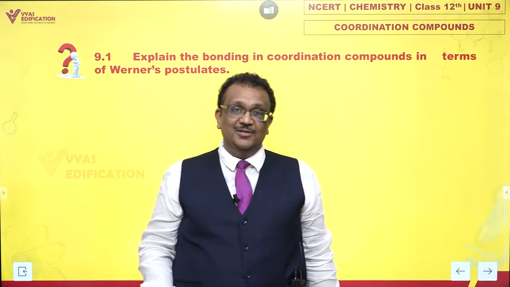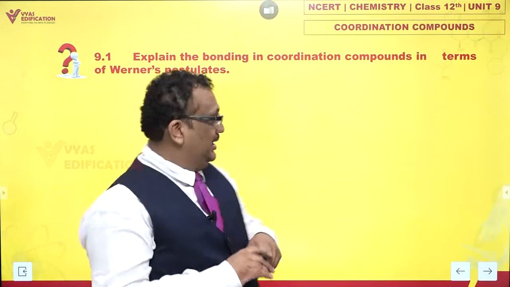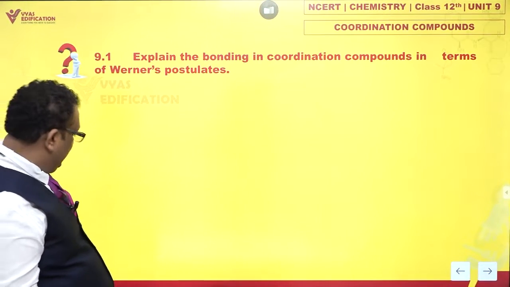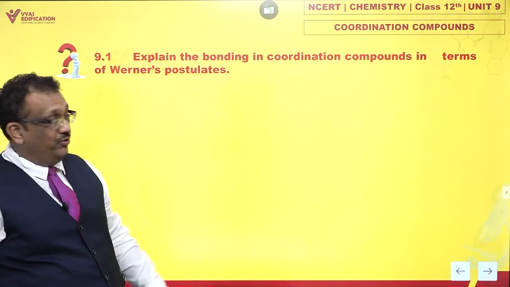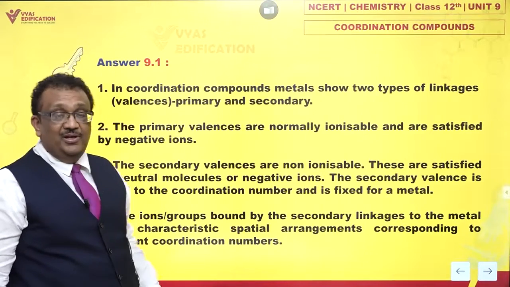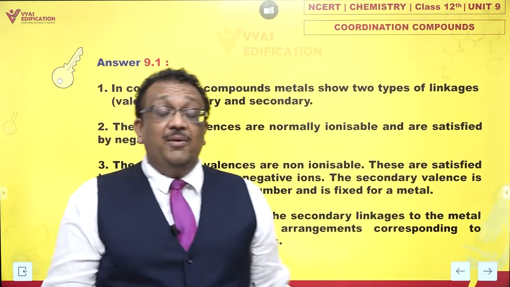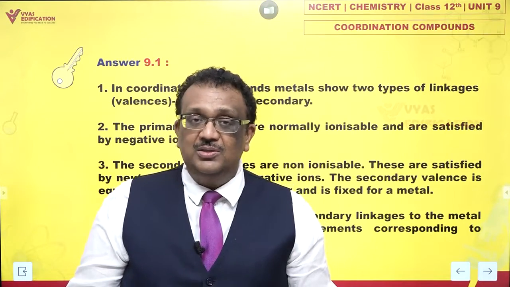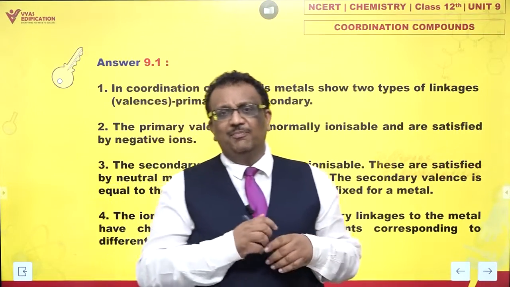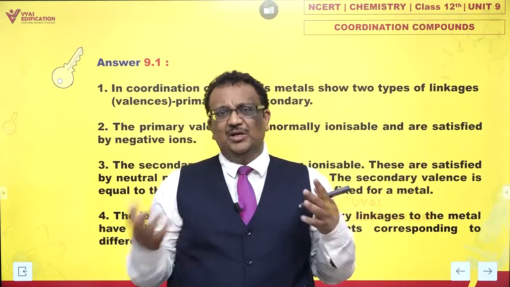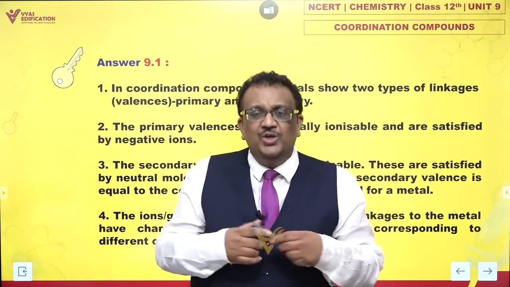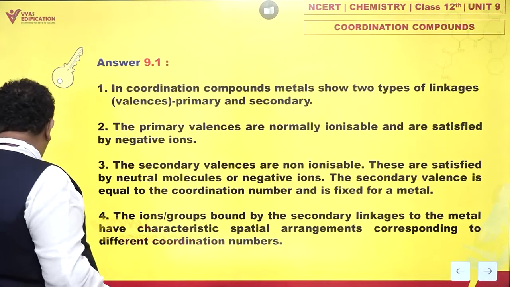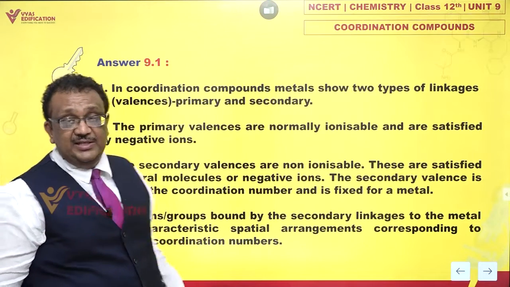And how did he start? Actually, he did a lot of work, but then, as our NCERT mentions, a few ideas which he proposed and which are useful are as follows. Werner talked about primary and secondary valencies. Why? Because before Werner, people used to talk about just a concept of valency, like why should a substance form a bond? They said that they had to satisfy the valencies. That was the concept of valency.